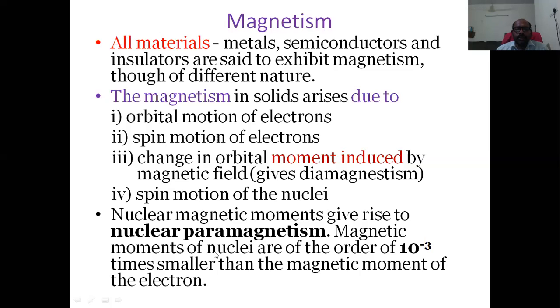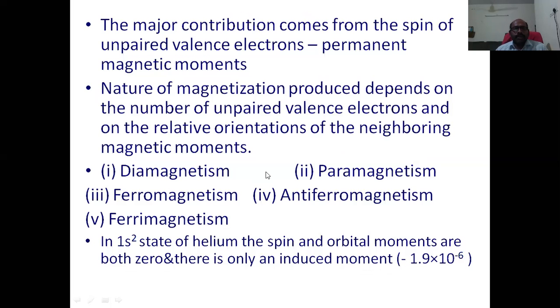The magnetic moments of nuclei are of the order of 10 power minus 3, smaller than the magnetic moment of the electron, that is, the Bohr magneton. So this value is smaller than that one. The above four are the reasons for the generation of magnetic property.